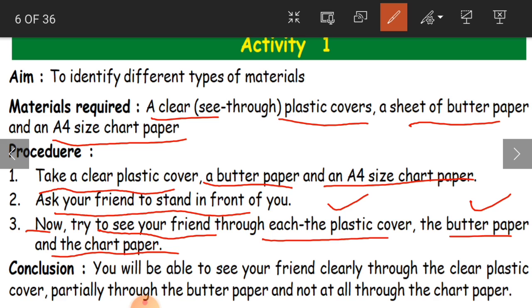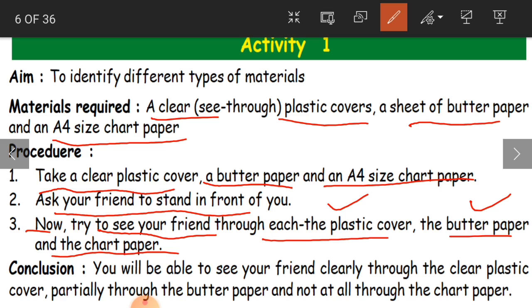And the third time, what you do with this chart paper, you hold an A4 size chart paper in front of your face and try to see your friend's face who is standing opposite to you. Can you see?